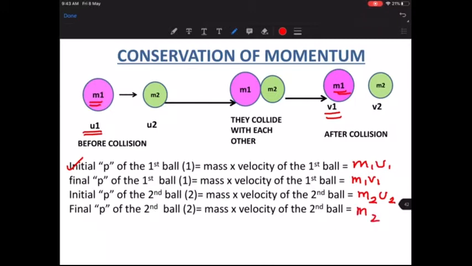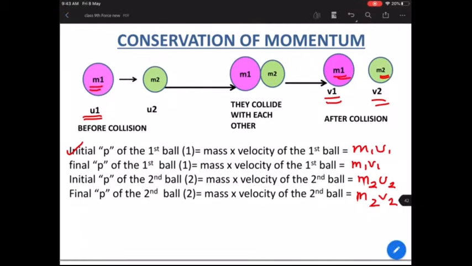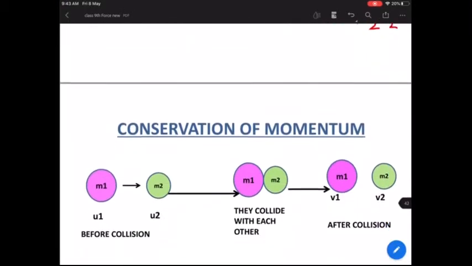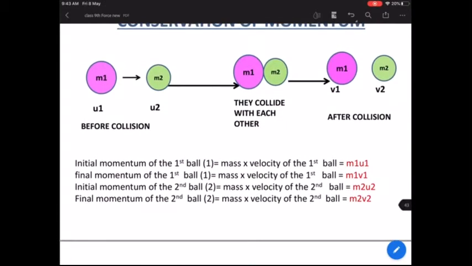It is m2 v2, where v2 is the final velocity of the second body. So I can write all four momentums like this in a line, in a sequence.